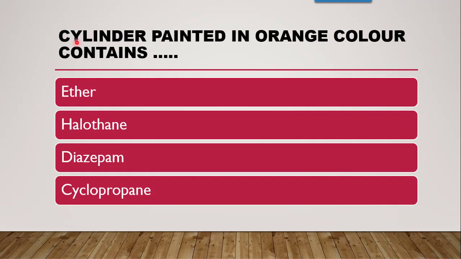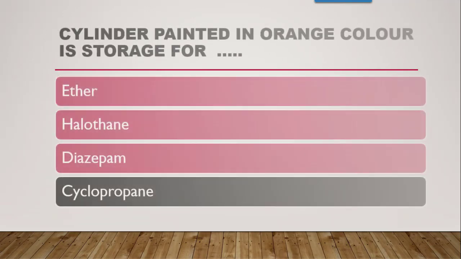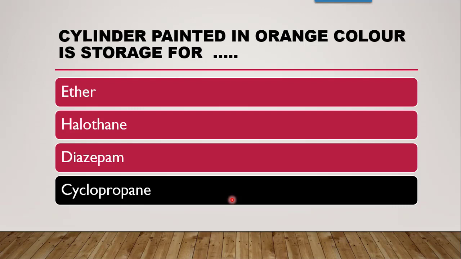Next question is, cylinder painted in orange color contains which of these general anesthetics? Orange color painted metal cylinder contains whether ether, halothane, diazepam or cyclopropane. So, according to the stability and storage conditions of various general anesthetics, the correct option is cyclopropane. Cyclopropane is stored in orange color metal container or cylinder. Then nitrous oxide is stored in blue color metal cylinder.